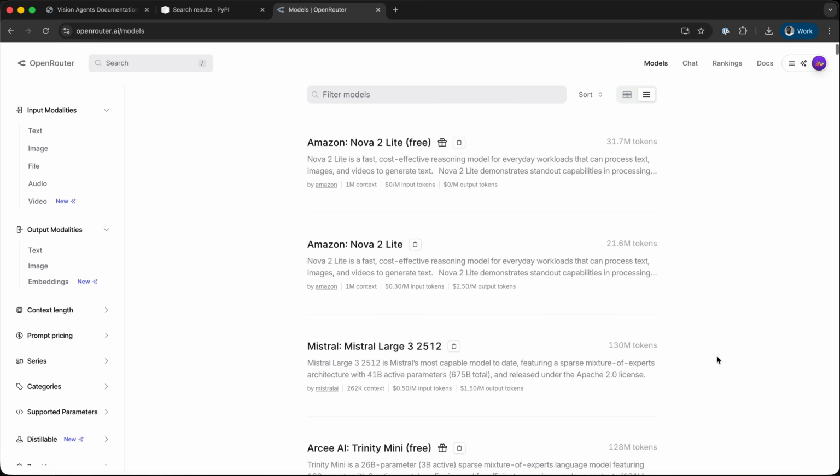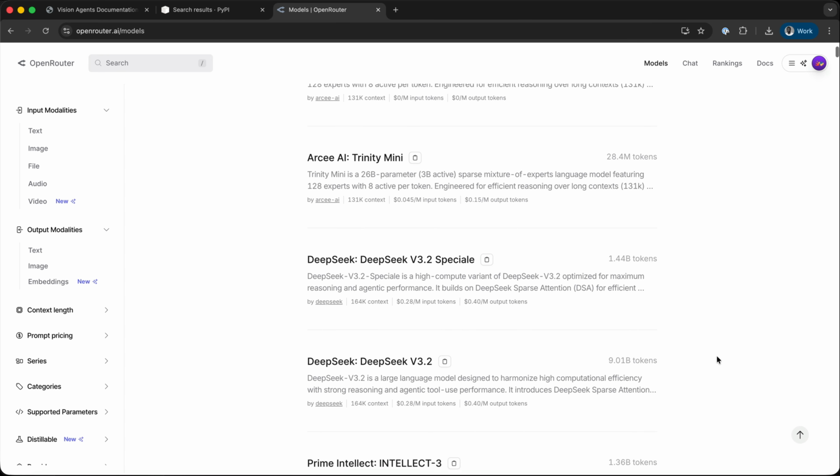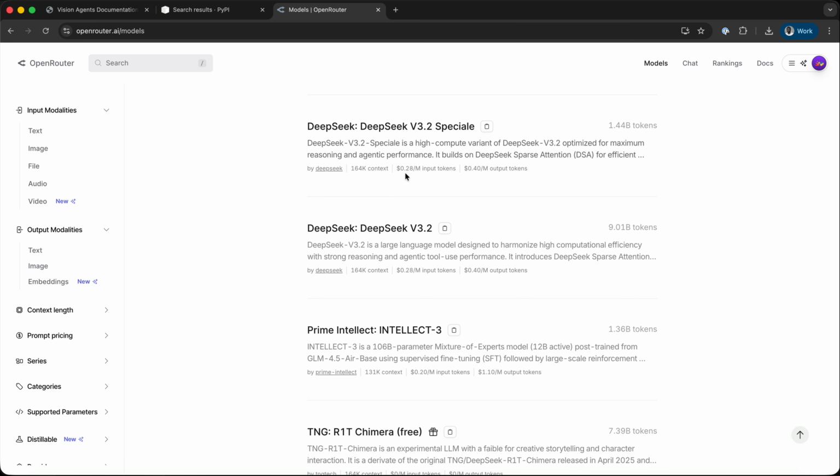DeepSeek just released two new models, which are now available on OpenRouter. On OpenRouter, we have DeepSeek version 3.2 Special and also DeepSeek version 3.2. The two models are designed for high computational efficiency. This video will show you how to use any of the models via OpenRouter to build an AI math and physics agent in Python that can help people in solving math and physics problems.